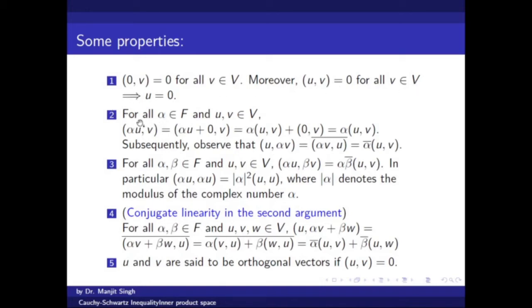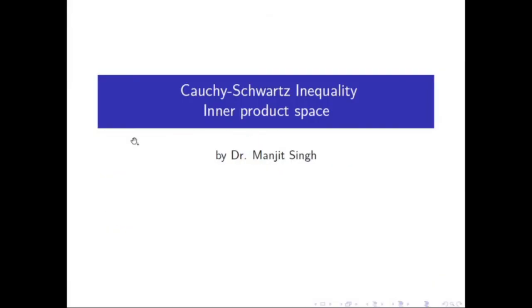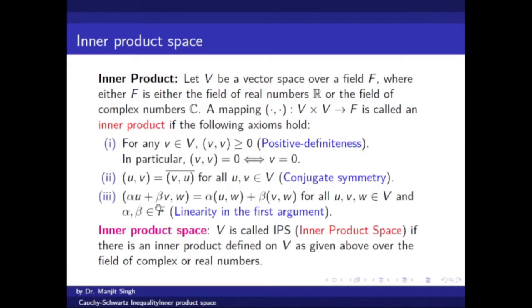Now this is a property in which we are dealing with the inner product of a scalar multiple of u with v. So if alpha u is in the first component, then by the third property we can take beta as 0 and w as 0. Alpha u plus 0 comma v can be replaced by alpha u v plus 0.